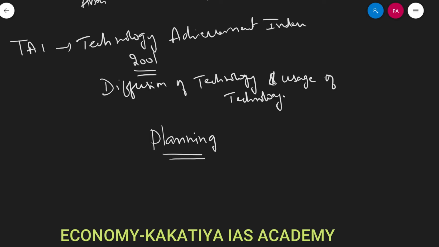Planning is a systematic utilization of available resources at a progressive rate so as to secure an increase in output, national dividend, employment and social welfare of the people, right?